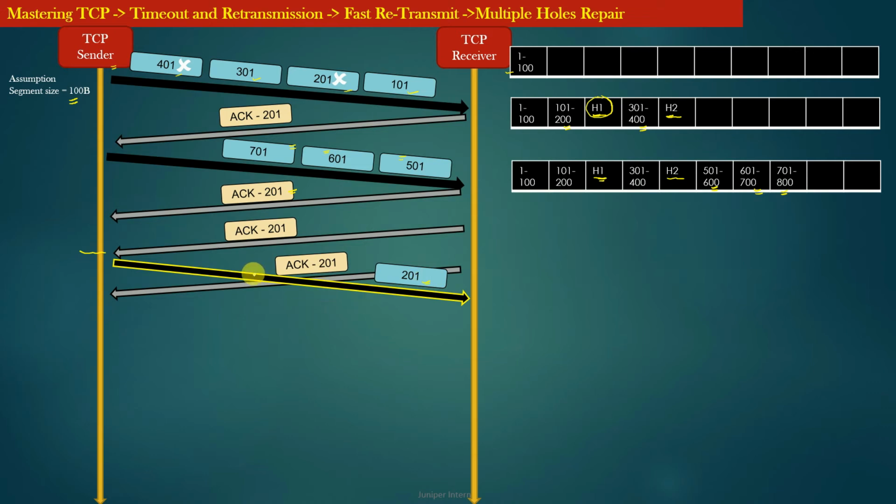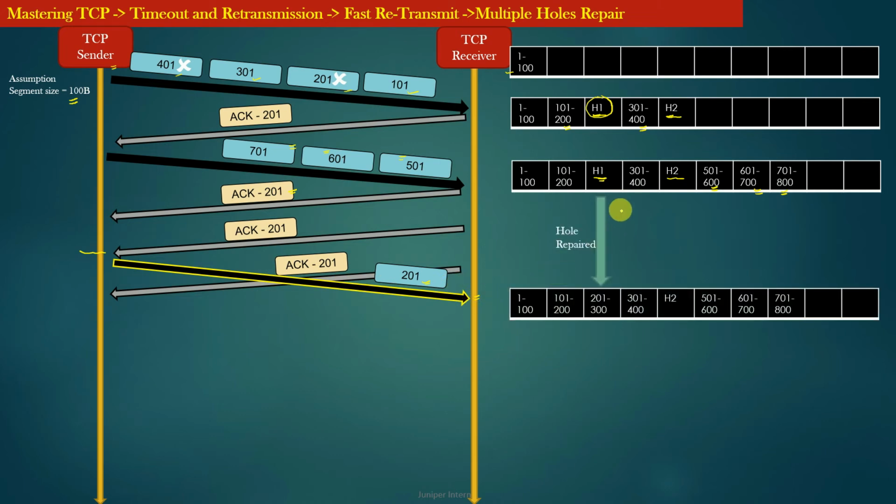The arrows with yellow border line represent fast retransmission of data segments because of reception of 3 consecutive duplicate ACKs. When this segment is received by the TCP receiver, it will repair its hole H1, and the bytes from 201 to 300 will be reflected in the receiving buffer.